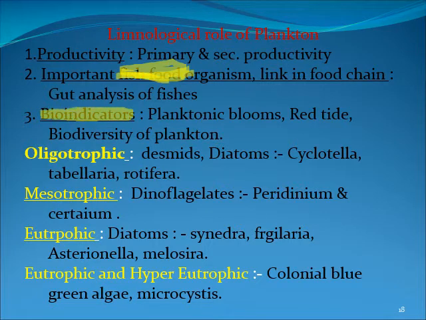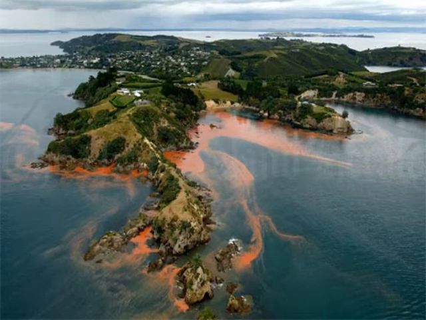So, by seeing the quality and quantity of plankton, you can judge whether it is oligotrophic, mesotrophic, or hypertrophic. Oligotrophic water bodies contain this plankton, mesotrophic contain this plankton, and eutrophic and hypereutrophic contain this type of plankton. This is the red type.